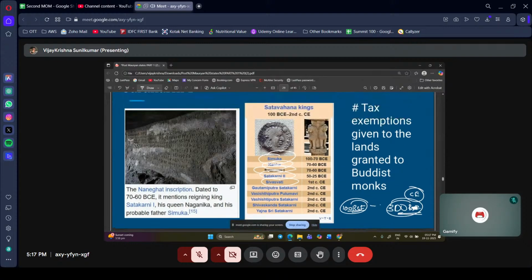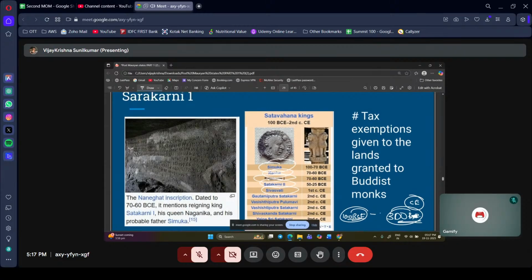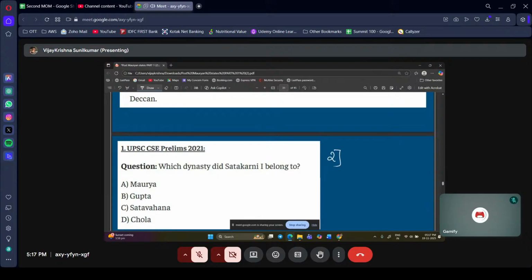I told you there were some inscriptions regarding the Shungas. Likewise, there are two very important inscriptions related to the kingdom of the Satavahanas.